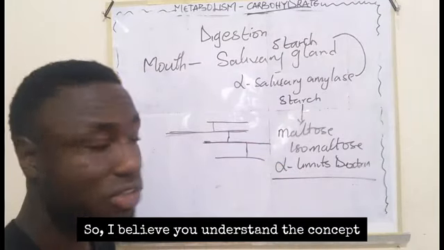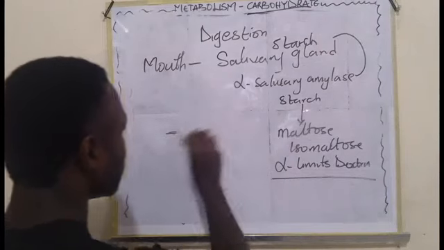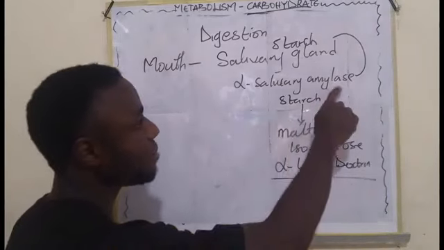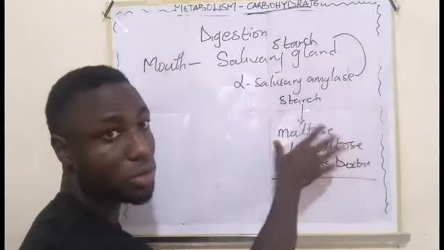So I believe you understand the concepts. So now let's move on. Remember that alpha salivary amylase breaks down starch into maltose.